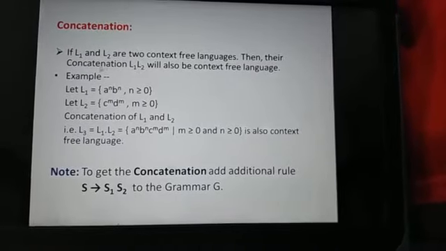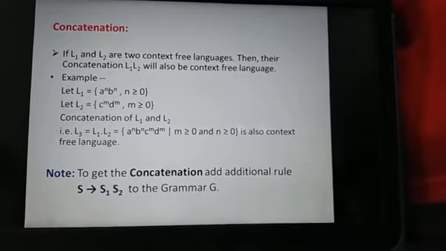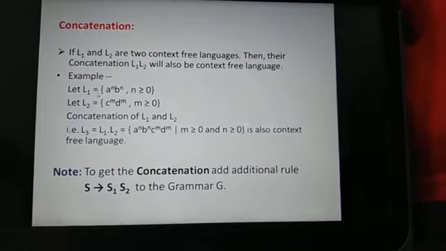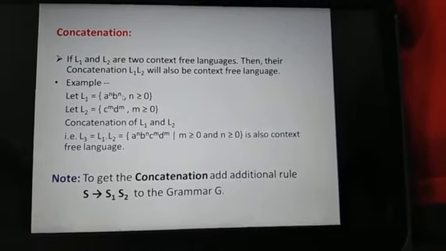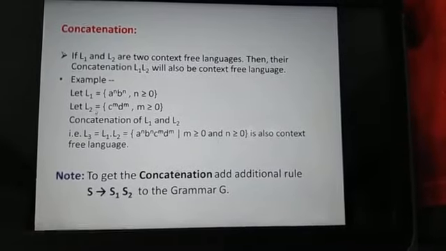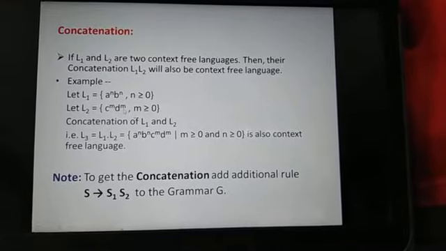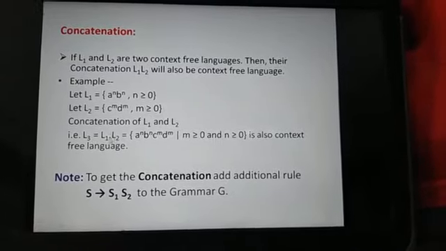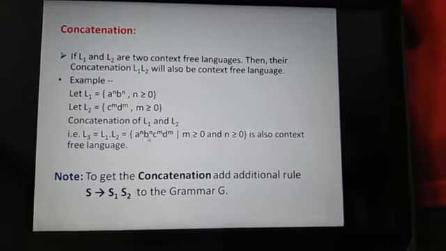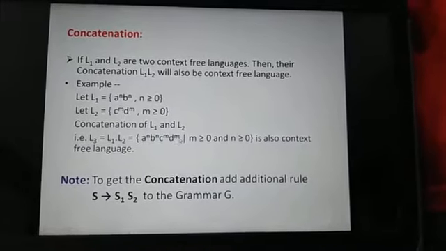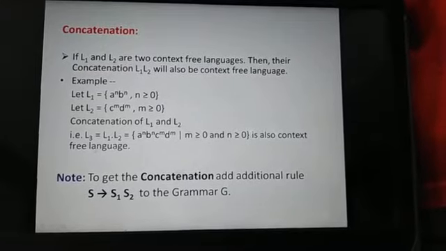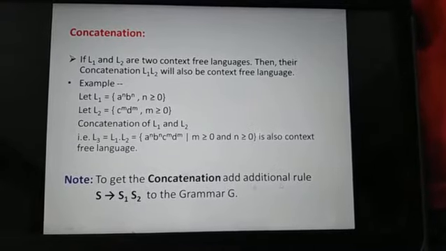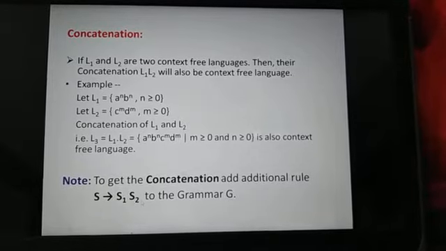Now concatenation. If L1 and L2 are two context-free languages, then their concatenation L1 L2 will also be a context-free language. As an example, L1 gives a to the power n, b to the power n, where n is greater than or equal to 0, and L2 consists of c to the power m, d to the power m, where m is greater than or equal to 0. Now the concatenation of L1 and L2, denoted as L3 equal to L1 concatenation L2, a to the power n, b to the power n, c to the power m, d to the power m, where m and n are greater than or equal to 0, is also a context-free language. Note, to get the concatenation, add the additional rule S produces S1 S2 to the grammar G.